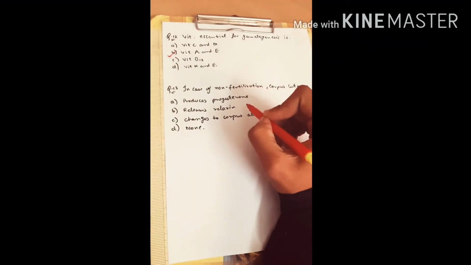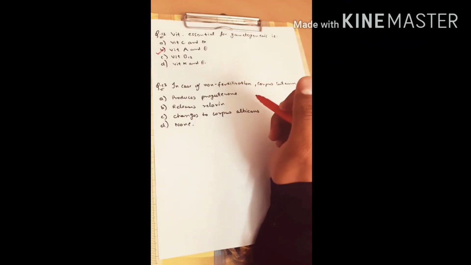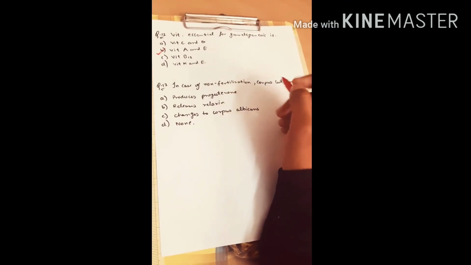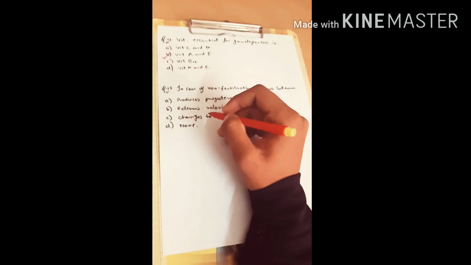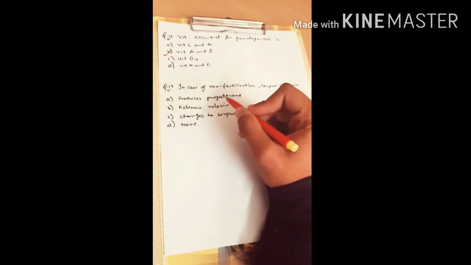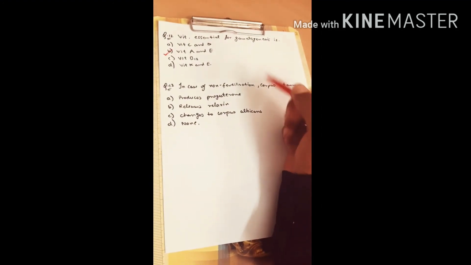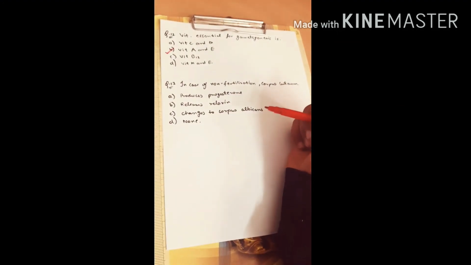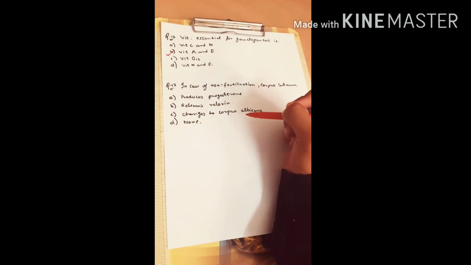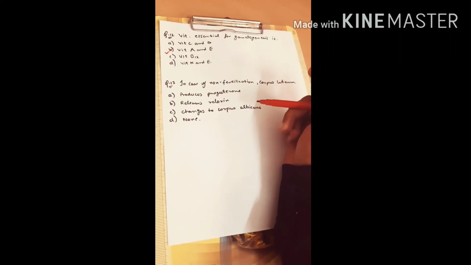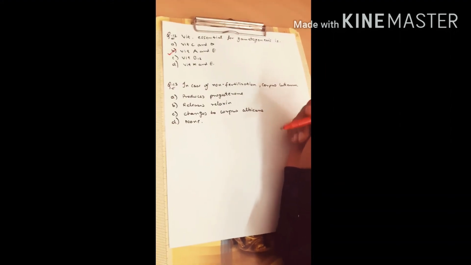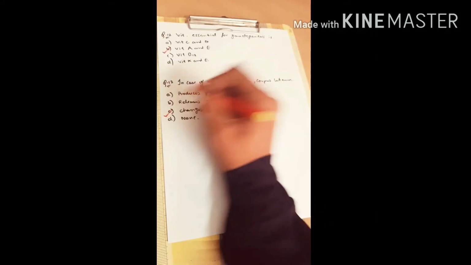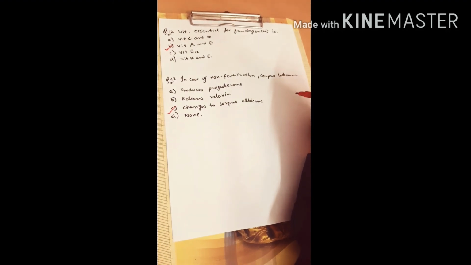Question number 13 says, in case of non-fertilization, corpus luteum. Then options are option A, produces progesterone hormone. Option B, releases relaxin. Option C, changes to corpus albicans. And option D, none of the above. So the correct option is option C, changes to corpus albicans.